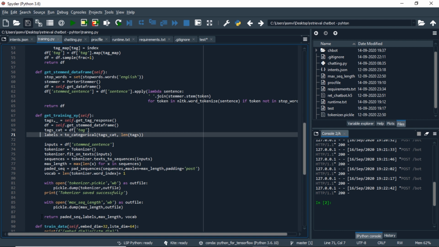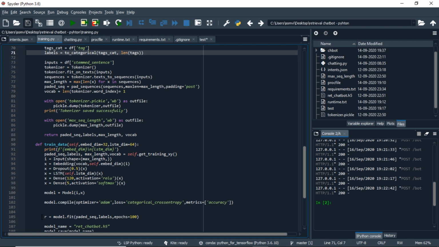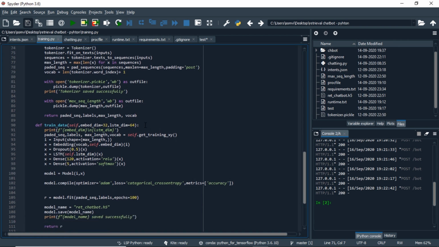To train and build our model, we will use this method, that is train data. In this method, we are not hard coding the embedding dimensionality and LSTM dimensionality, meaning the user can provide them, and if we want, we can change other dimensionalities also, such as dropout or dense layers. In this method, we will get padded sequences, labels, maximum length and vocab from our last method, and that will be used to create and train our model.